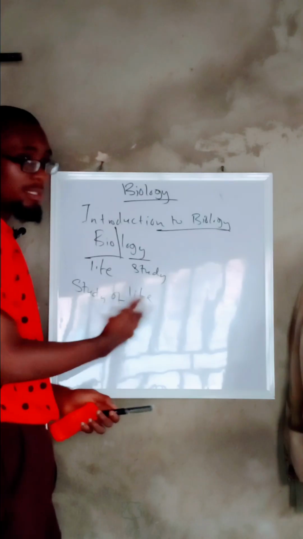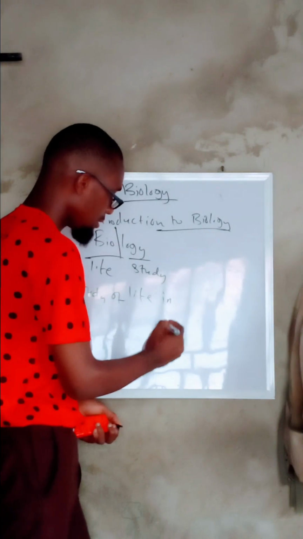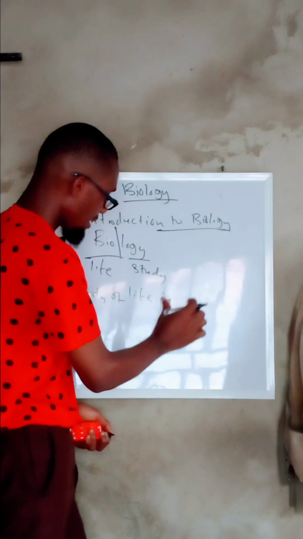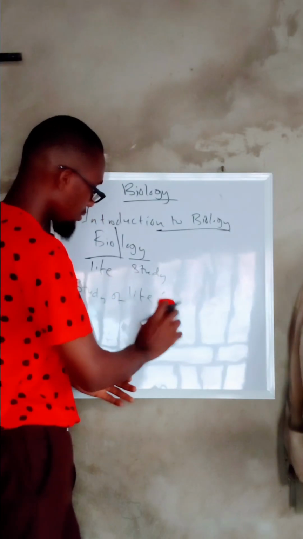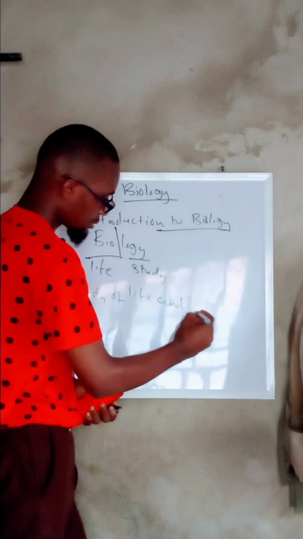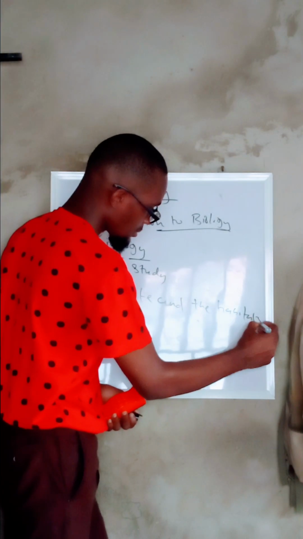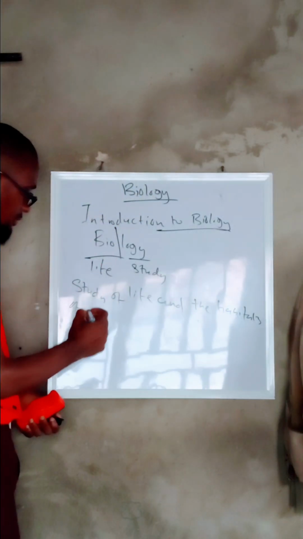For us to understand biology, we say biology is the study of life and the habitats of living things.